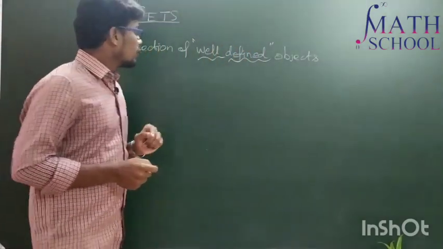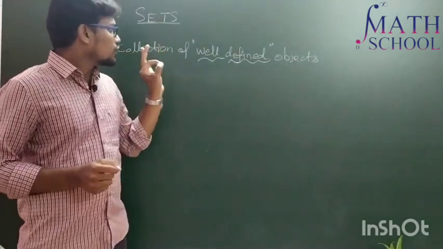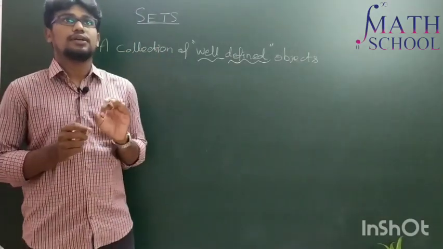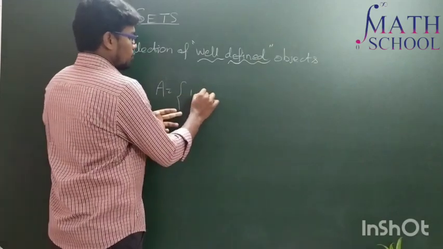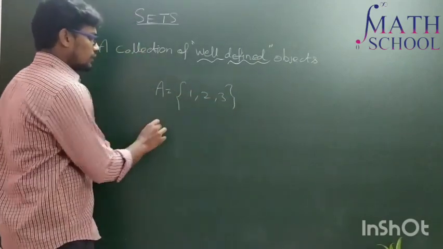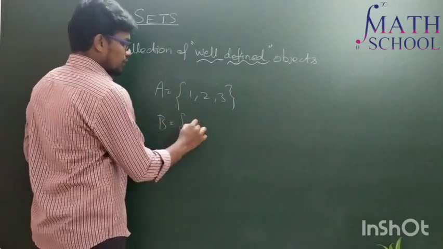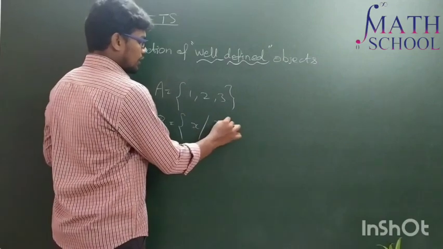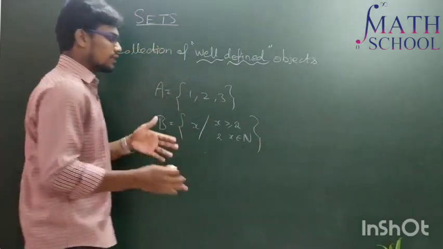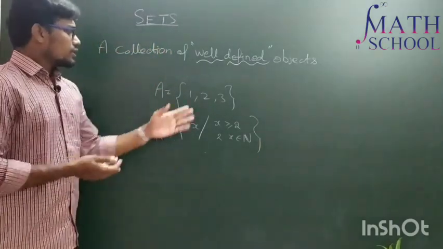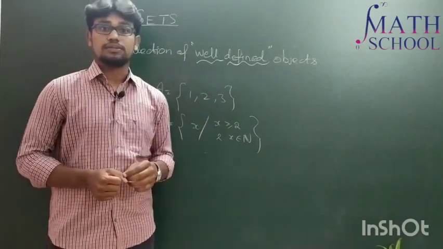Here is made the distinction of the statement. What's called a collection of well-defined? In books we might have seen A be the set, say A has the set bracket 1, 2, 3, like this. And say we have some other set, let us say this is B, a collection of X such that X is greater than or equal to 2 and X is a natural number. Like this we might have seen. It's a group of some elements, fine, but what is called a well-defined object?